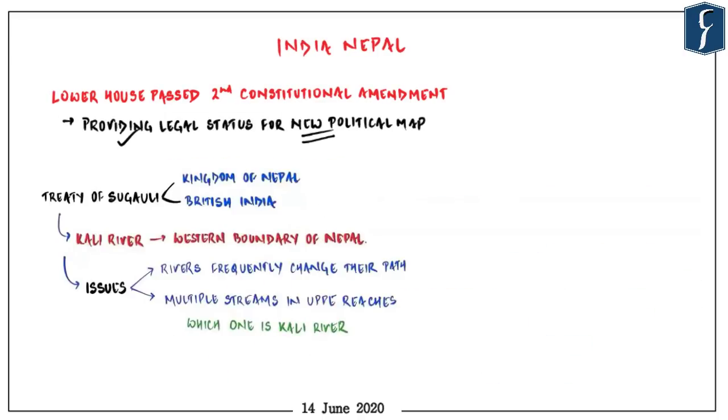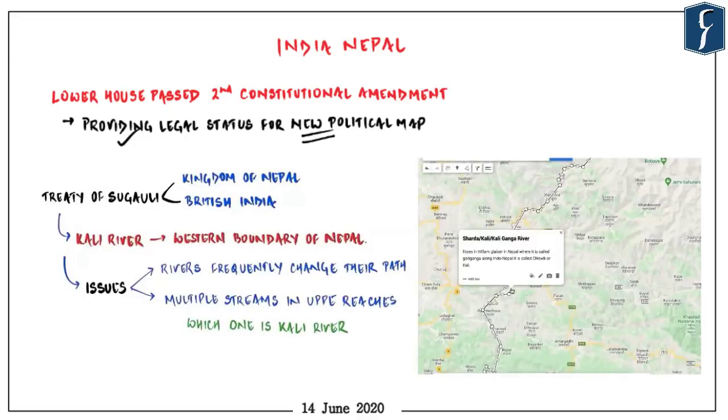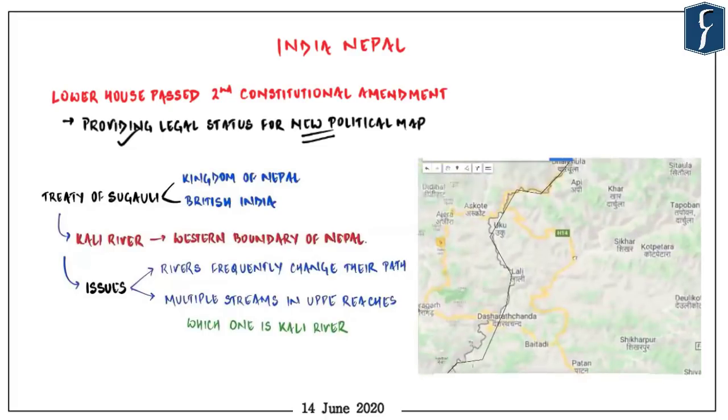Now the western margins of Nepal, or the border between Nepal and India on the western front, was defined by Treaty of Sugauli signed by Nepal and British East India Company in 1816, which defined the border as Kali River. As you can see in the map, Kali River can be seen flowing, and that is the international border. Now you might ask that if the boundary is so well defined, where is the problem?